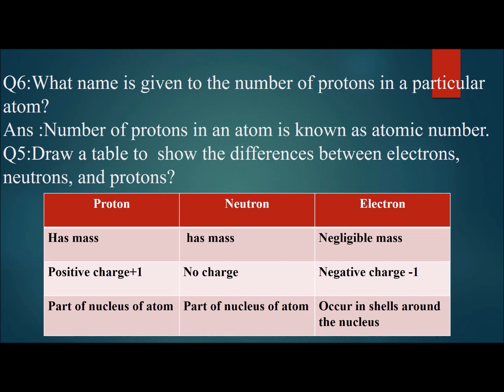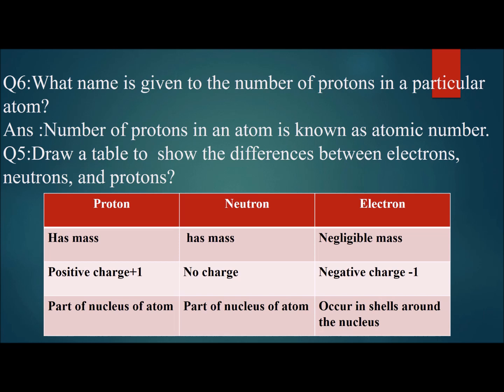Then question number 5 is: draw a table to show the differences between electrons, protons and neutrons. I have made a table here showing proton, neutron and electron. We learnt that proton and neutron both have masses, almost equal, while the electron has a very small mass as compared to the other two particles. So proton has mass, neutron has mass, and electron has mass, but it is very negligible compared to the rest of the two particles.